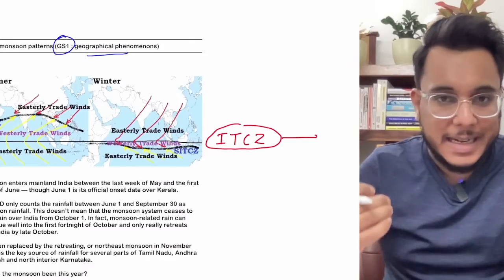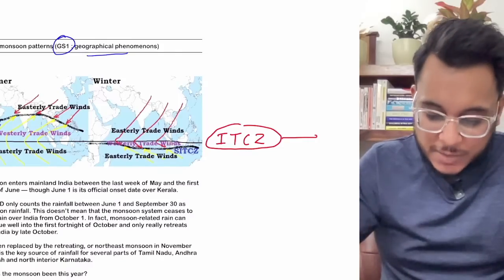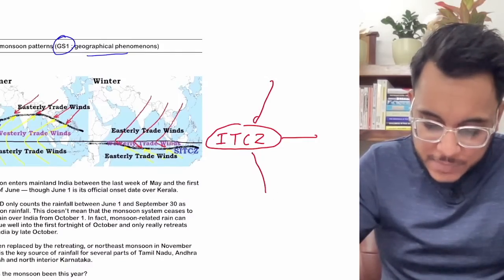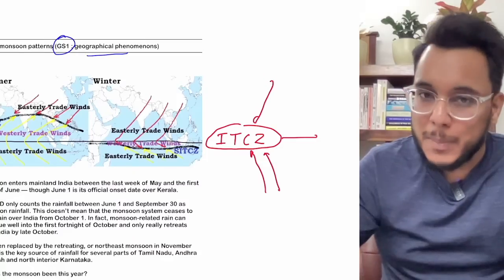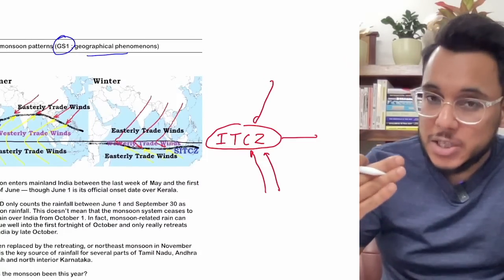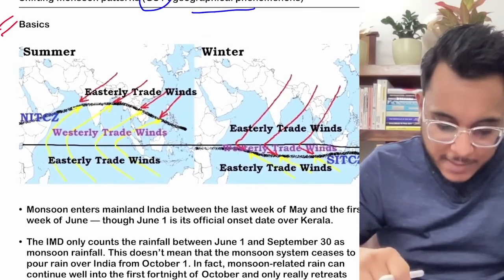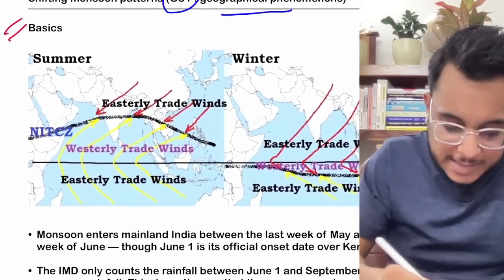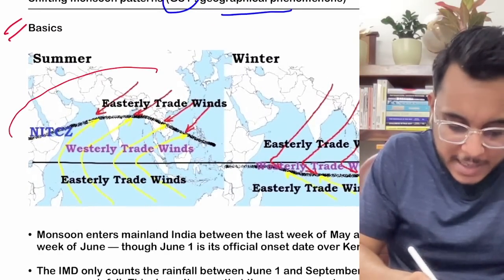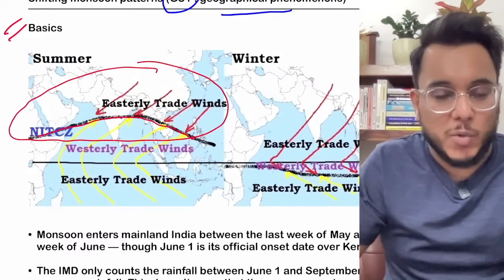The ITCZ, Intertropical Convergence Zone, exists as an ideal condition. Here the trade winds converge. But what happens due to the apparent shifting of the sun? Due to the apparent shifting of the sun, we find that the ITCZ extends over India. This particular black line, the ITCZ, extends over India.